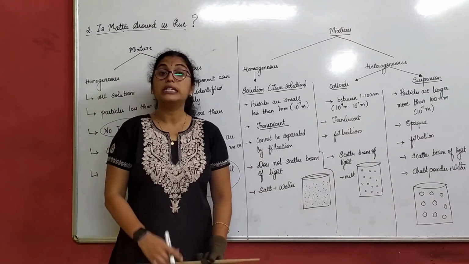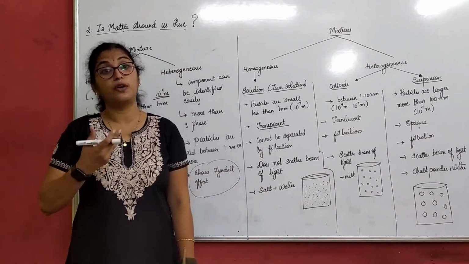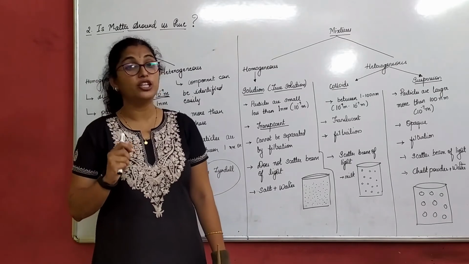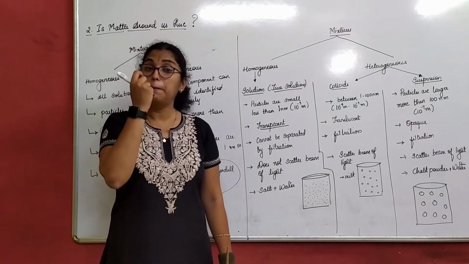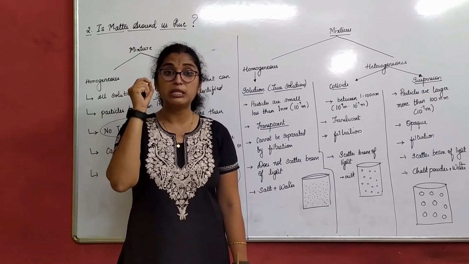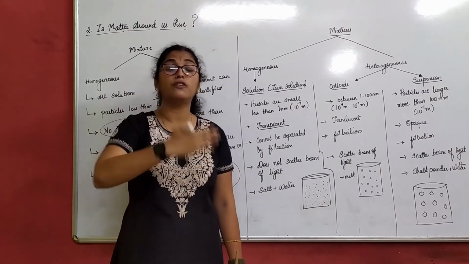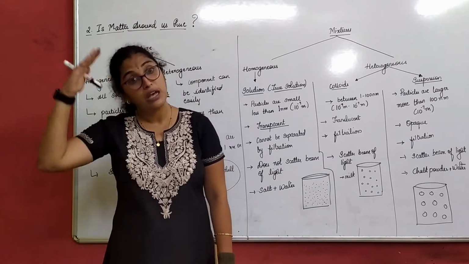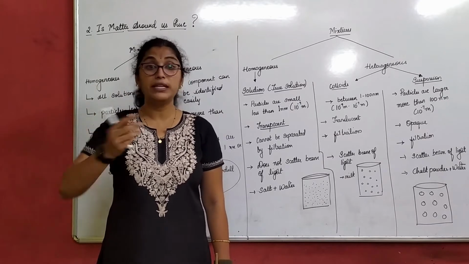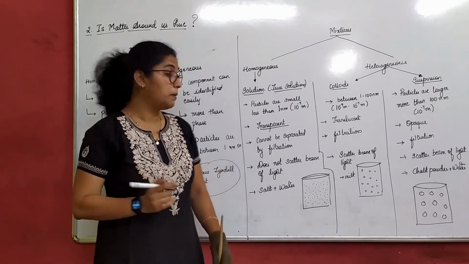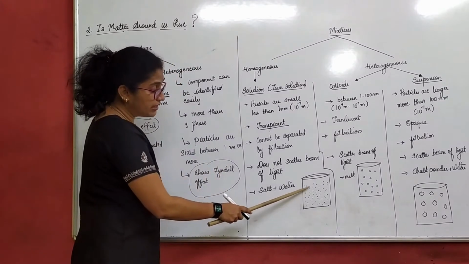Now if I tell you to separate the salt particles from the water, even if you use the filtration process, what will happen? Particles are so very small that they will pass through the filtration process along with the water. That means you cannot separate the particles as I have drawn here.